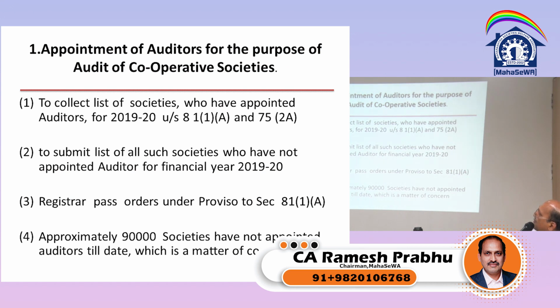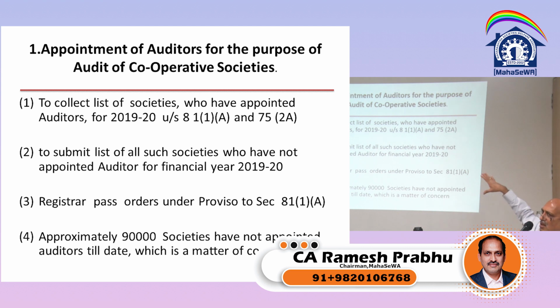Now, in so far as appointment of auditors for the purpose of audit of a cooperative society, what does he have to do? He has to collect the list of societies who have appointed auditors under section 81(1)(a) and section 75(2)(a). What is section 75(2)(a)? The appointment of auditors should be done in the general body. The current year auditor has to be appointed in the general body, and section 81(1)(a) says the society should appoint the auditor in the general body from the panel of auditors. So whether compliance has been done or not, for the year 2019-20 and 2020-21, every year this type of scrutiny is happening, and he has to submit the list of such societies who have not appointed the auditor.